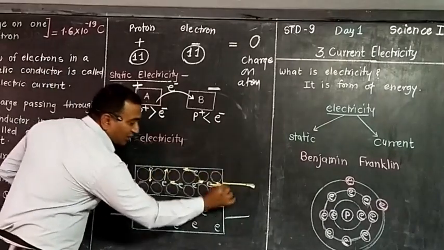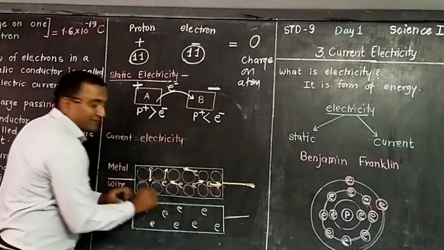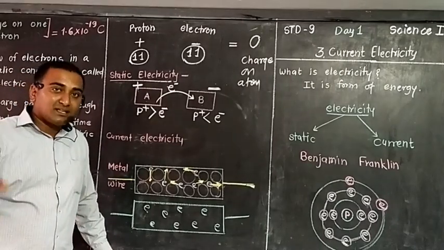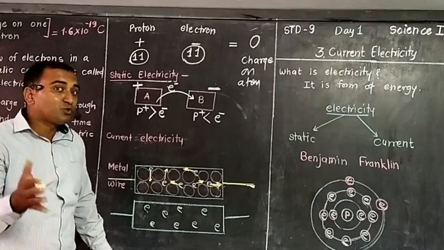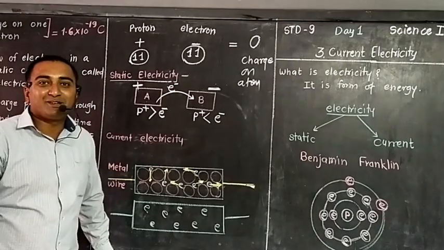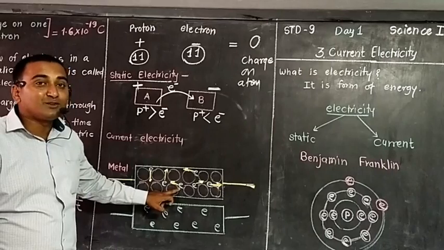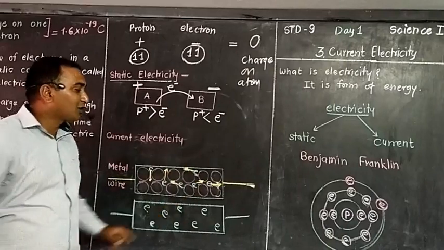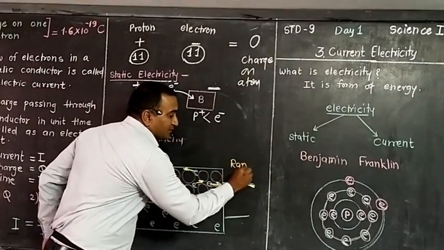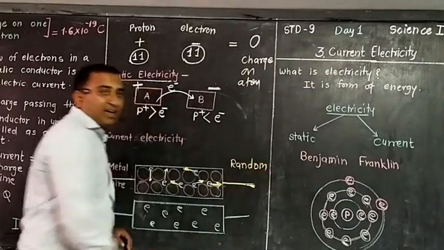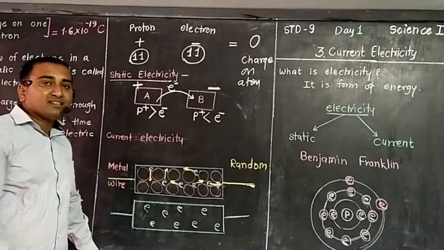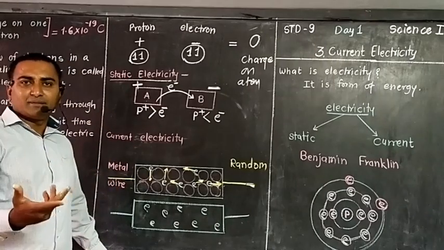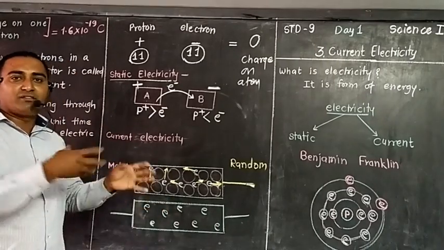Suppose this is a colony. Within that there are houses, and within the houses some boys and girls are studying. But some who are free, loosely bound to the family, came onto the ground and are moving here and there. So this motion of electrons is called random motion. In random motion they do not have a direction; there is a change of place, that is, velocity or speed only, but not a direction. Anyhow they are moving within this colony.